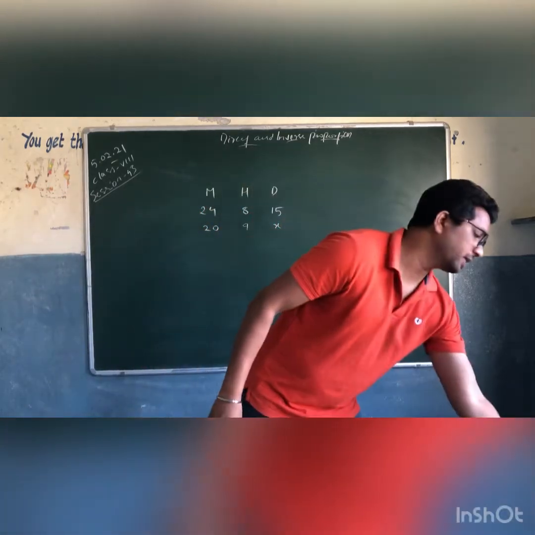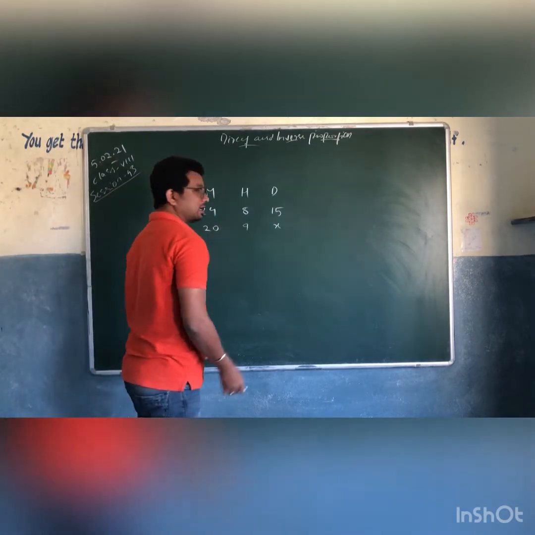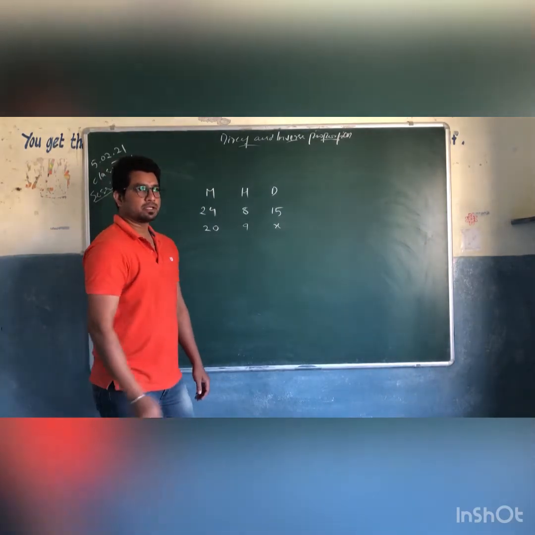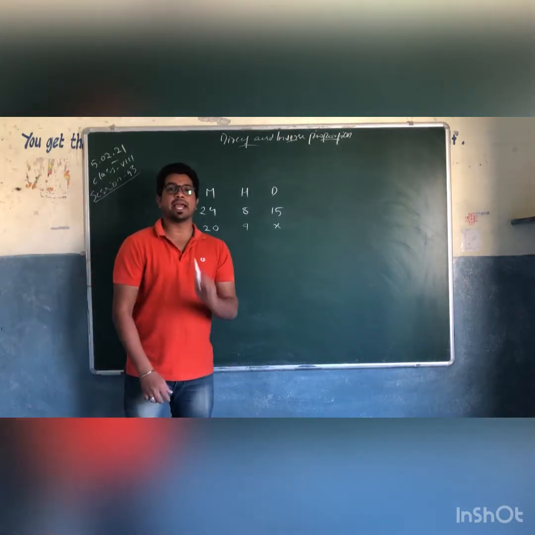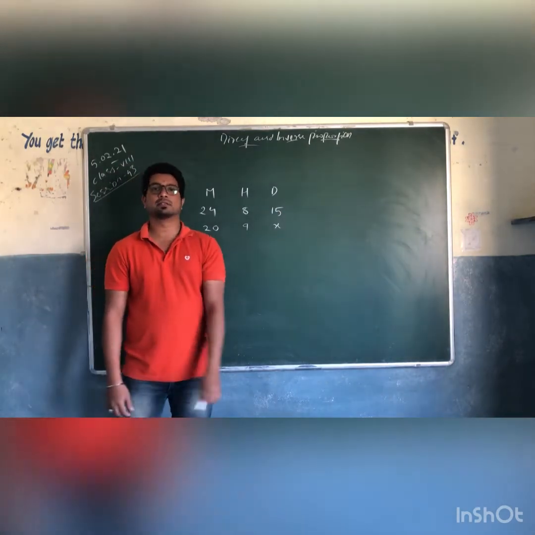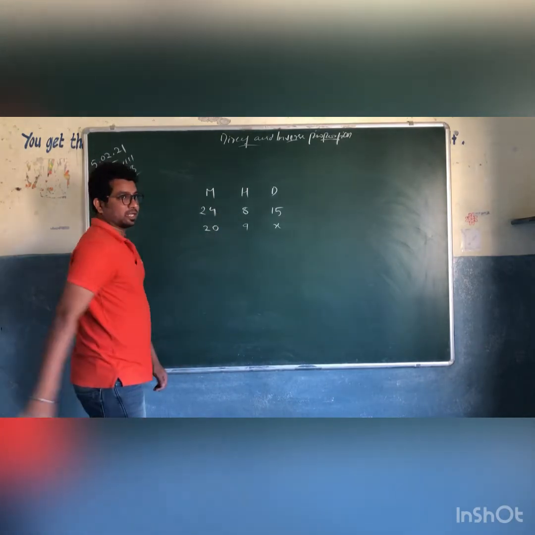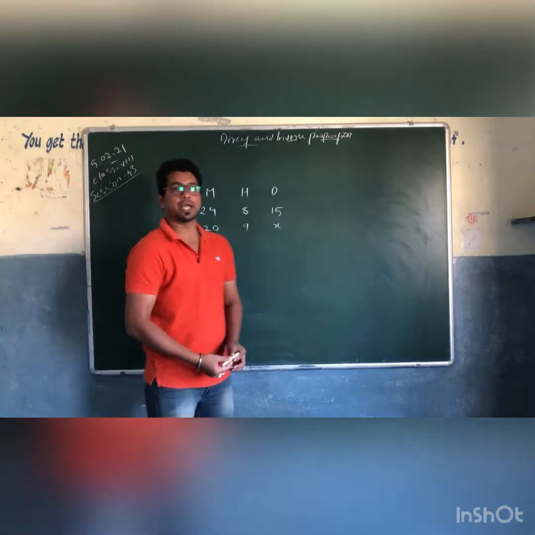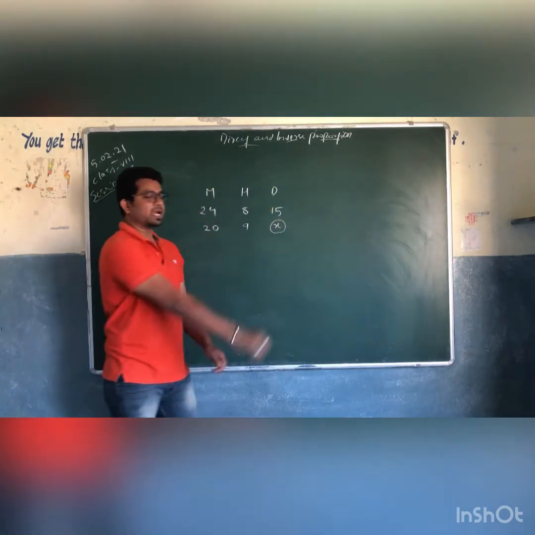This is the question. See, there is a constant work, and 24 men are working to complete that work, and per day they are working 8 hours, for 15 days, right? So what if only 20 men are there, and per day they are working 9 hours? So in total, how many days will they take? Let it be X.